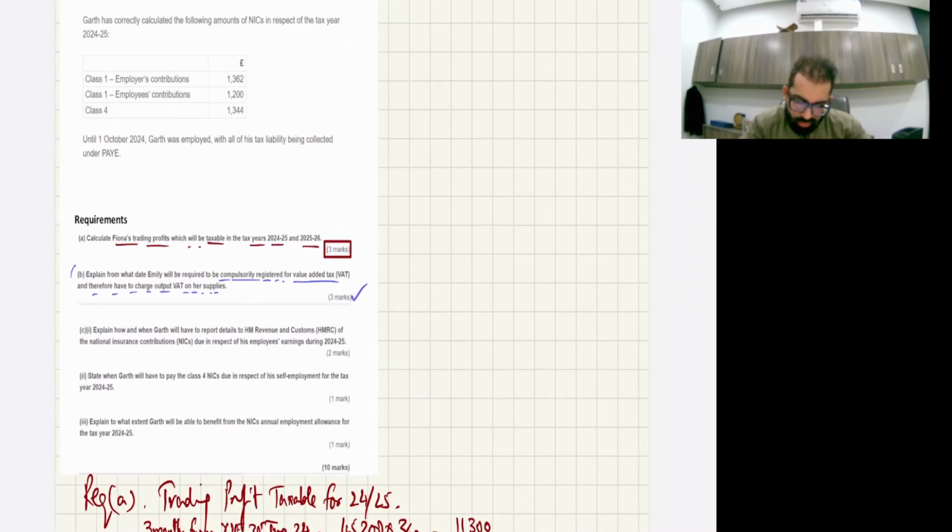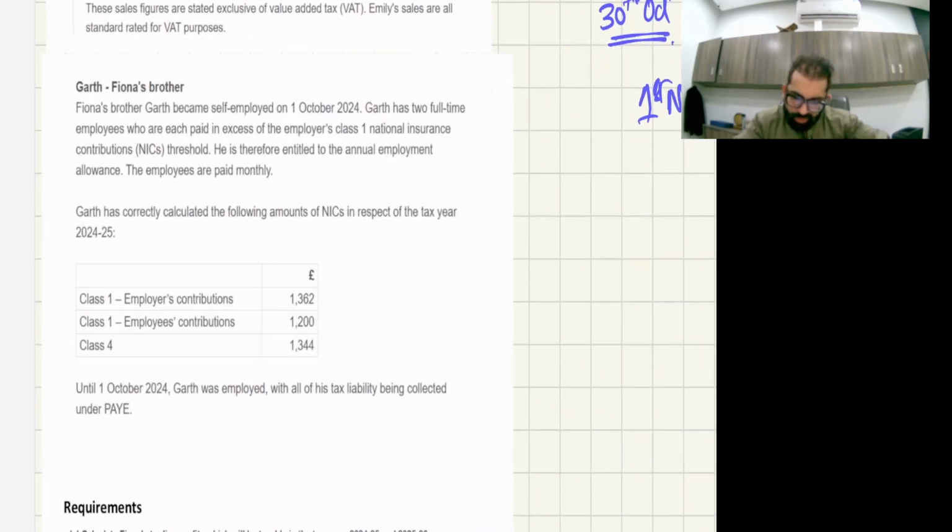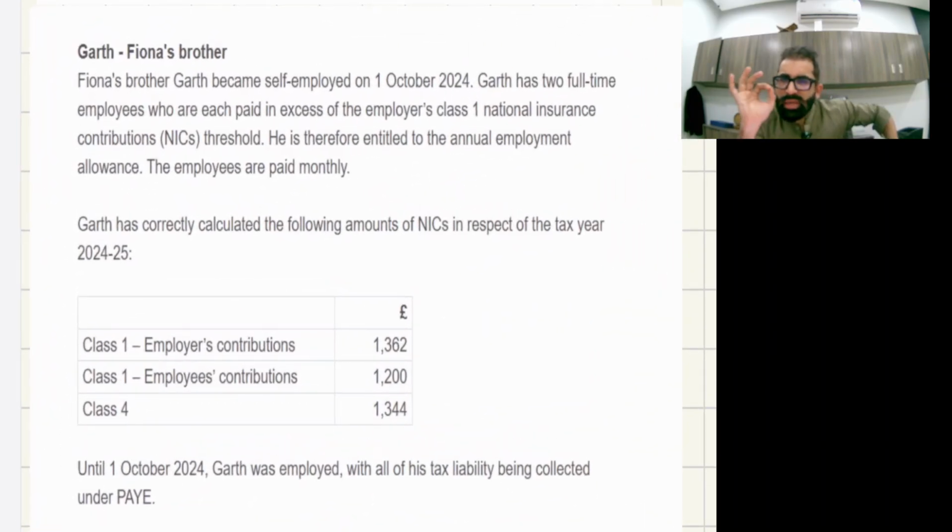Now, so you got 6 marks. Now finally something about PAYE and NIC. Okay. Fiona's brother Garth became self-employed on 1st October 2024. So that means this guy started business on 1st October 2024.